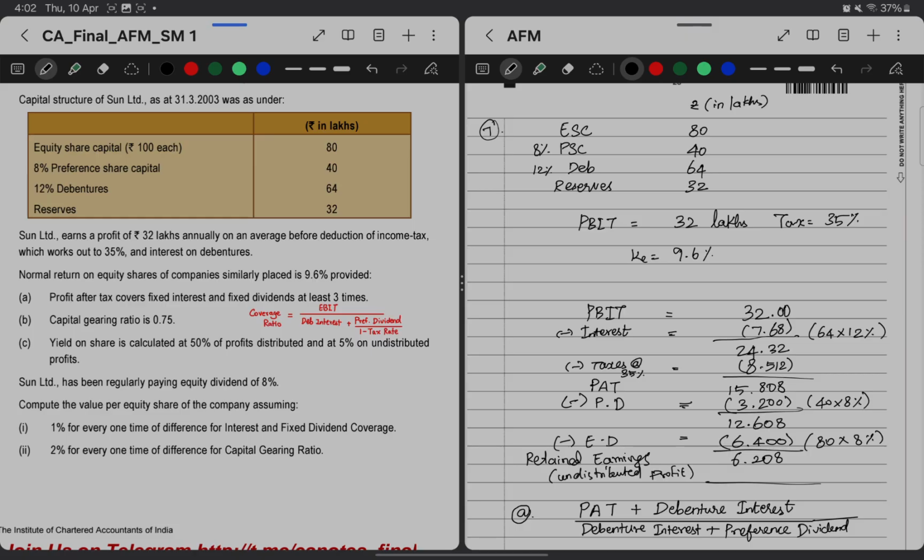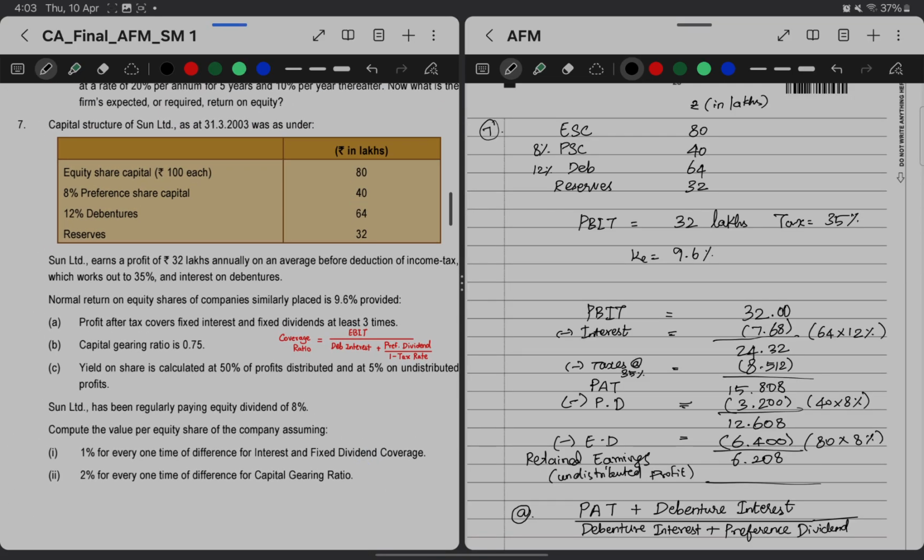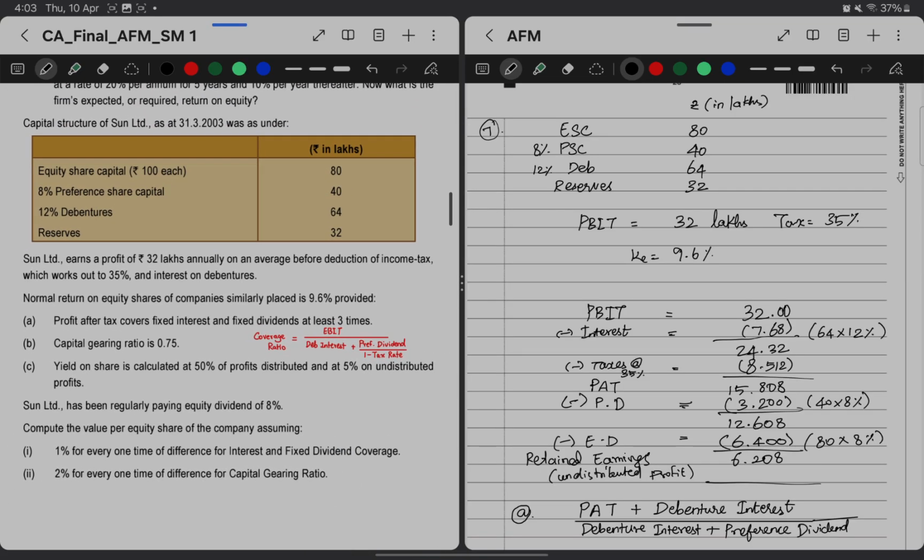Compute the value per share of the company assuming 1% for every one time of difference for interest and fixed dividend coverage and 2% for every one time of difference for capital gearing. Okay, now going to the problem. First we need to calculate the profit after tax coverage and then the capital gearing ratio, then the yield on share, then compare it with the similarly placed company's share, then we need to find out the value per share.